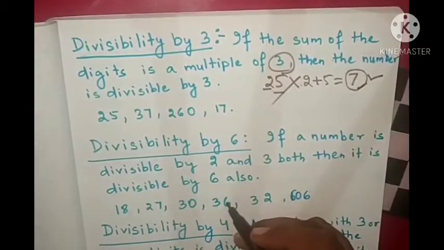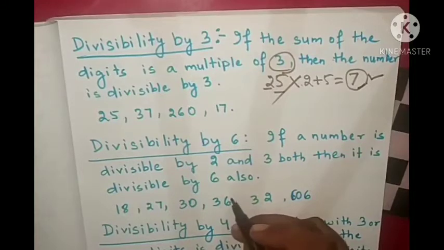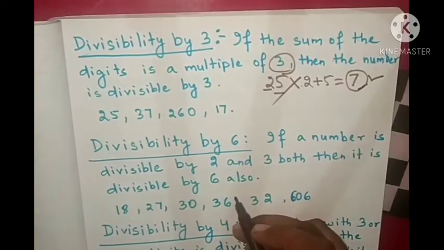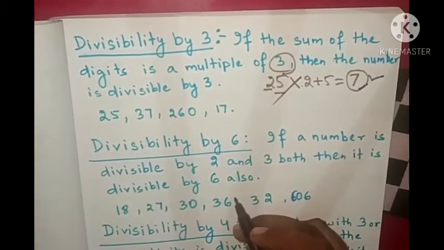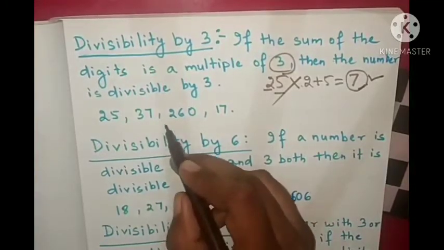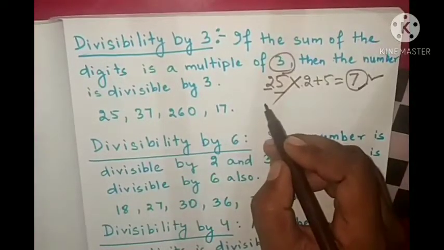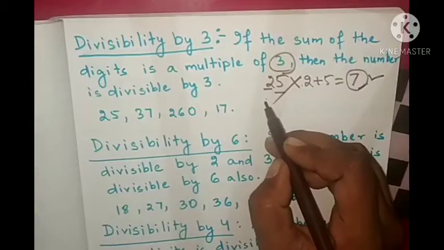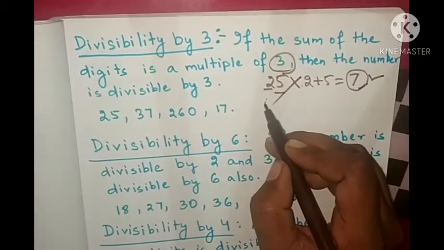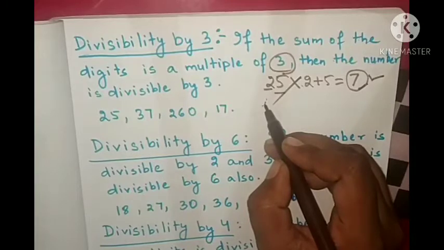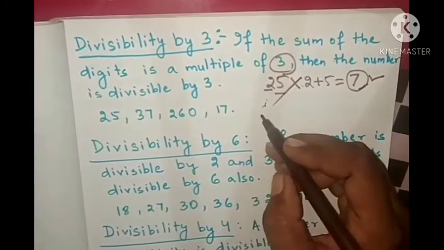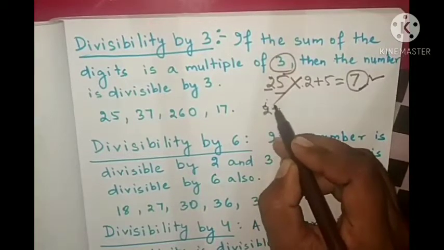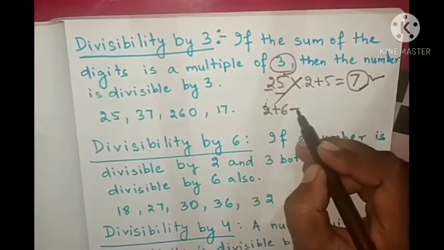Next we can take another example, that is 260. We'll add the digits. What are the digits? 2 plus 6 plus 0.